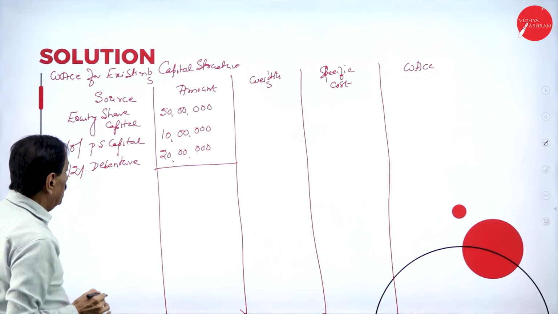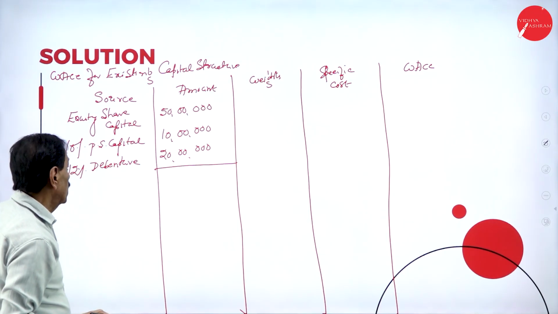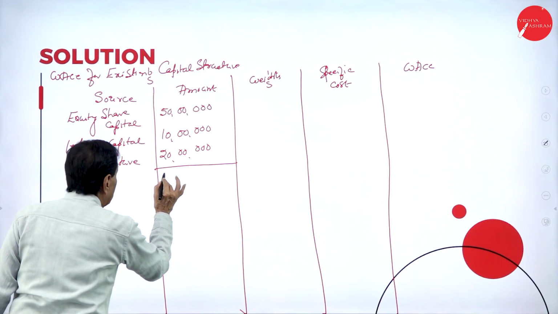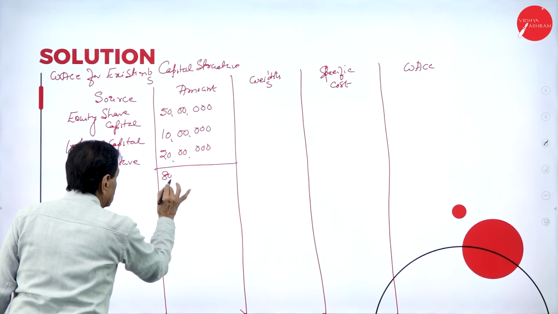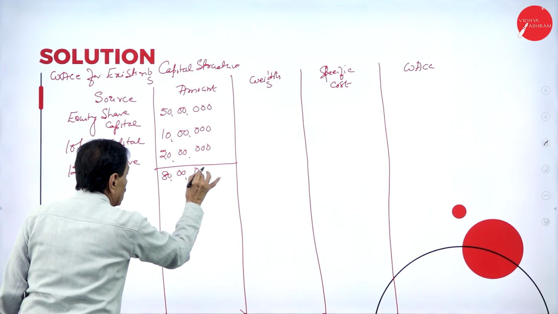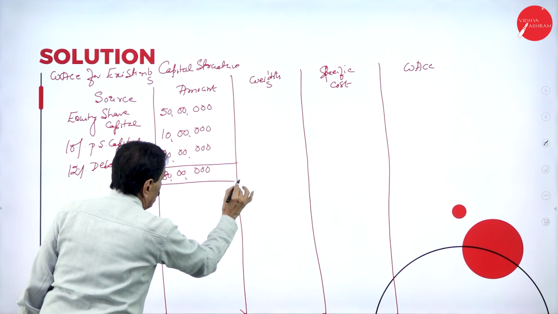Add: 50 plus 10, 60 lakh, plus 20, 80 lakh. Total.